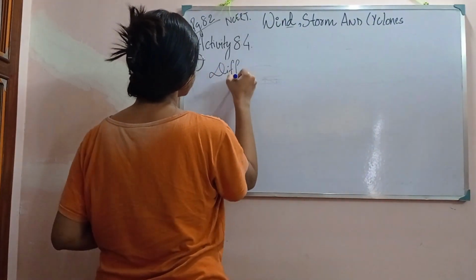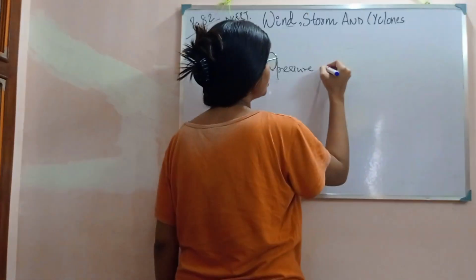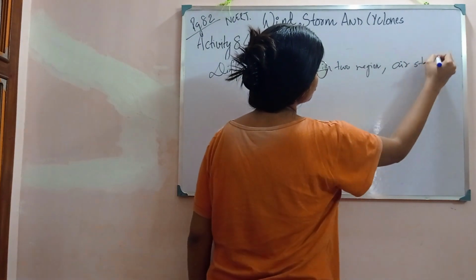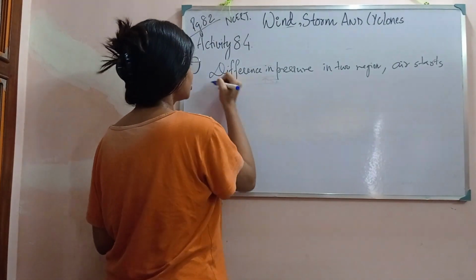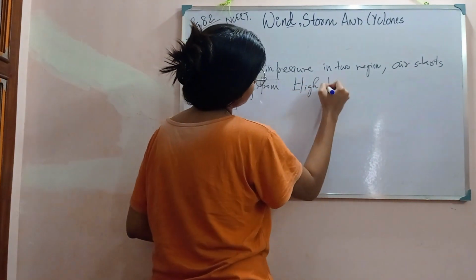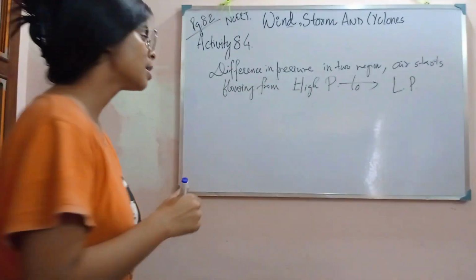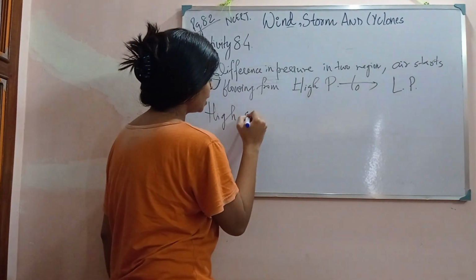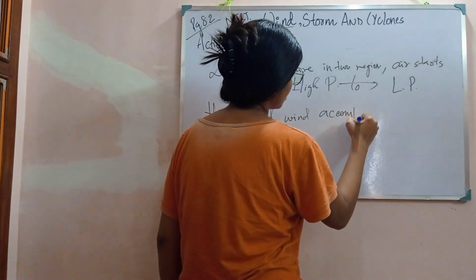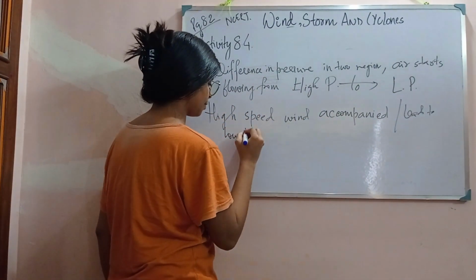So in this case, we can say that a difference in pressure between two regions makes air start moving or flowing from high pressure to low pressure, and high speed wind is accompanied by or leads to a low pressure region.